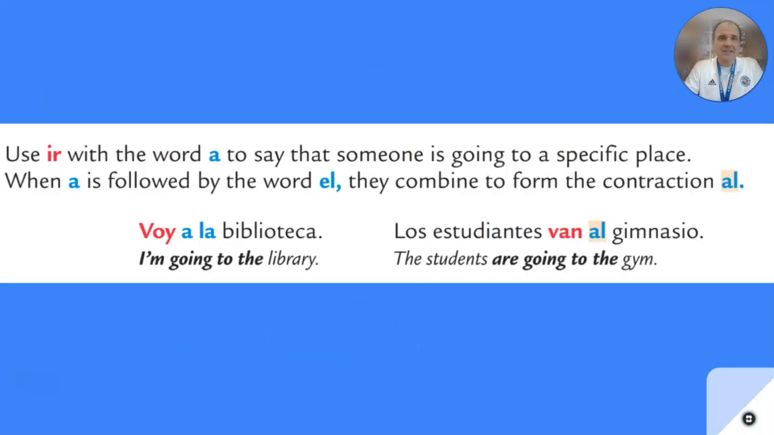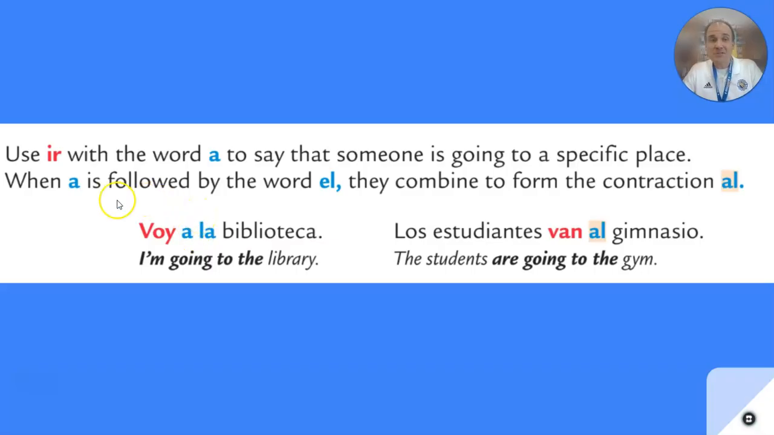Okay? So a couple of little things here. We use ir with the word a to say that someone is going to a specific location, all right, because a can mean the word to in English. So voy a la biblioteca, I'm going to the library. We want that a there because if we take it out, it would be like saying I'm going the library. So I'm going to the library, voy a la biblioteca.